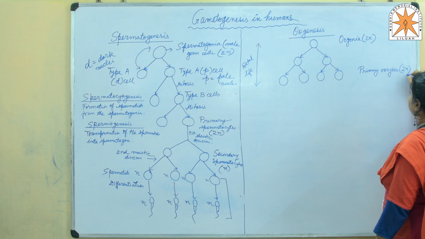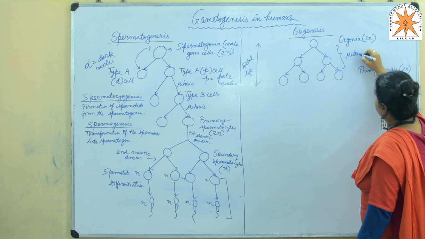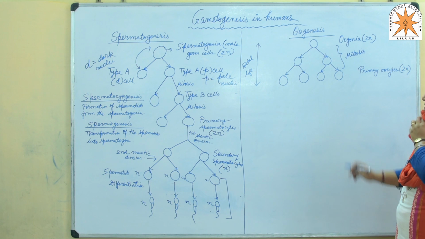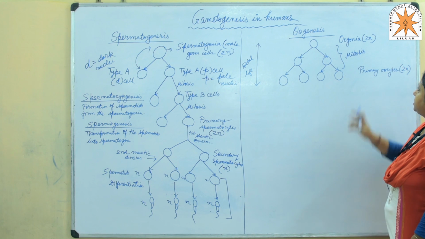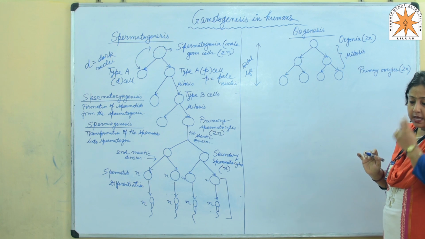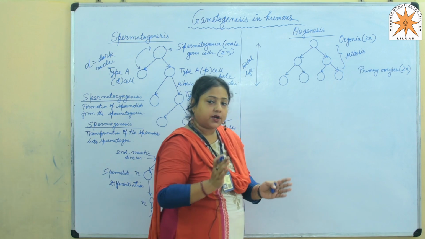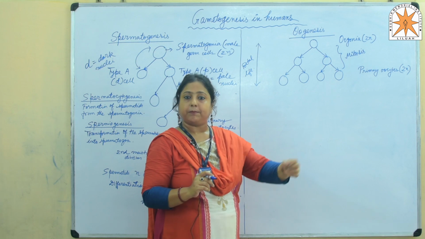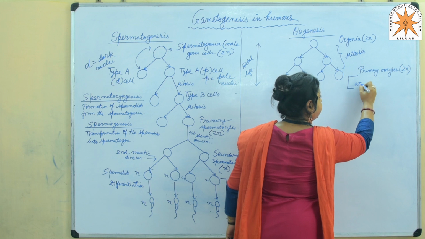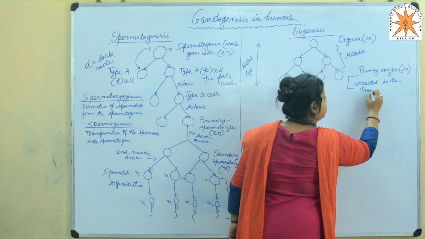Primary oocytes are also 2n because this process is mitosis. Oogonial cells are undergoing mitotic differentiation. So the process is mitosis, hence the chromosome number remains the same, that is 2n remains 2n. Now what happens to these primary oocytes? Generally it has been observed that these primary oocytes enter the first meiotic division, but the division is not completed. That means the primary oocytes are temporarily arrested in the prophase 1